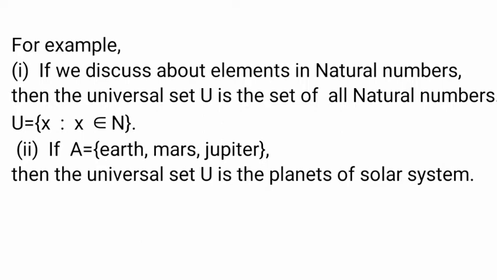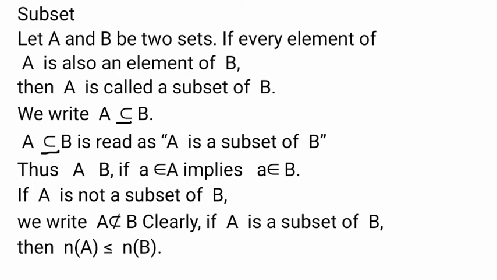Second one, if A equals the set of Earth, Mars, Jupiter. What is this? Earth, Mars, Jupiter are planets of the solar system. Therefore U equals planets of the solar system. Then the universal set U is the planets of the solar system. Can you understand? Okay. Next one, subset.